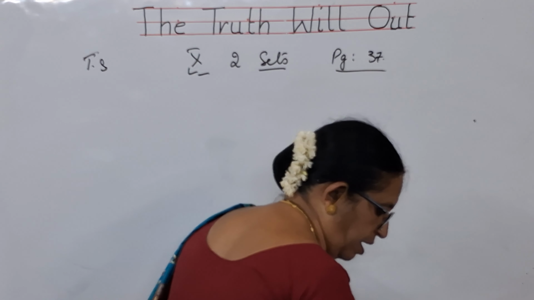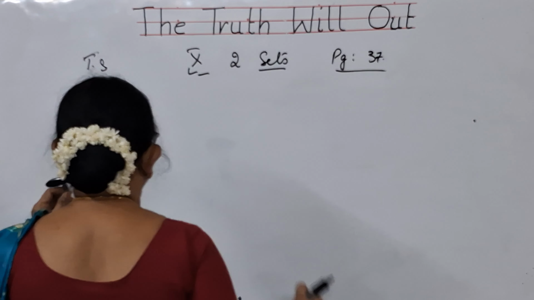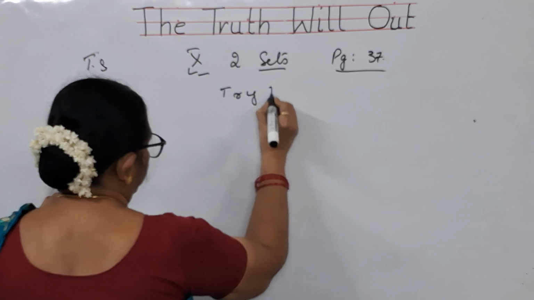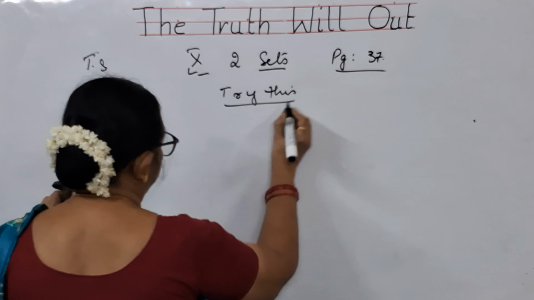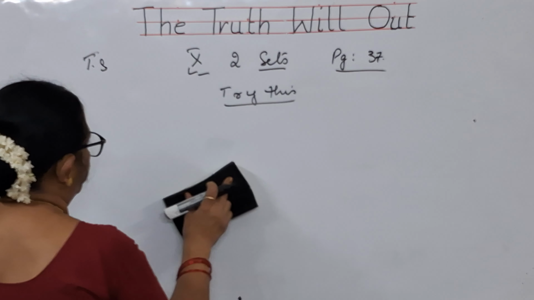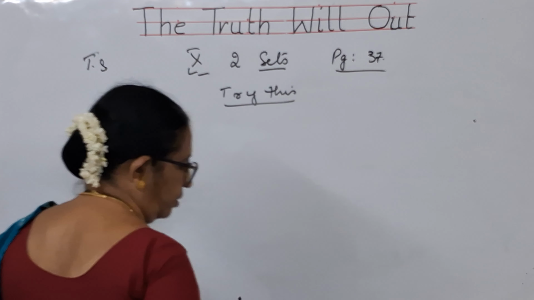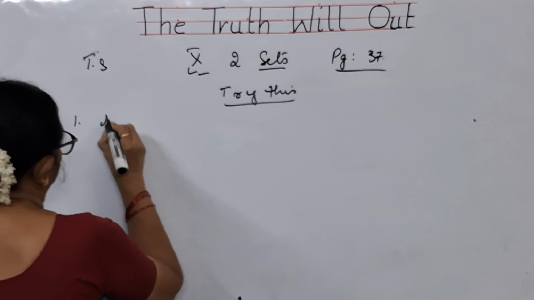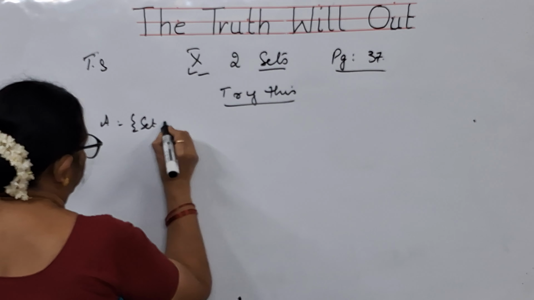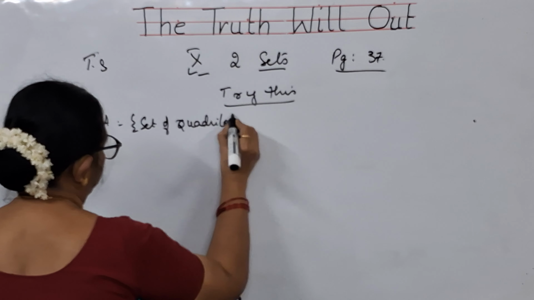In some cases, try these sums are very important. So I will be doing that. In the same page, try this. These sums, I have seen some questions in the examination. So I wanted to explain even these sums under this topic. The first one is, A is a set of quadrilaterals.